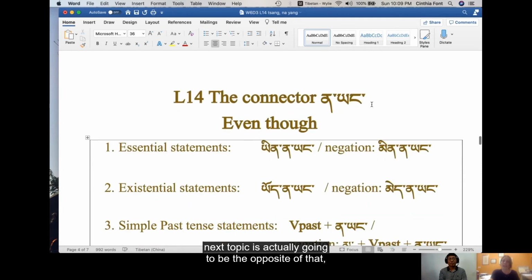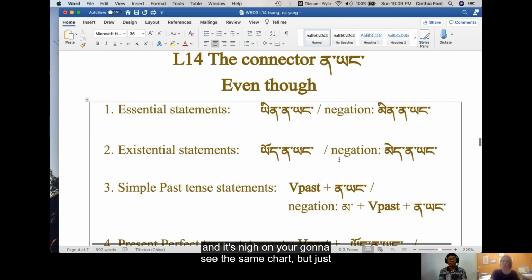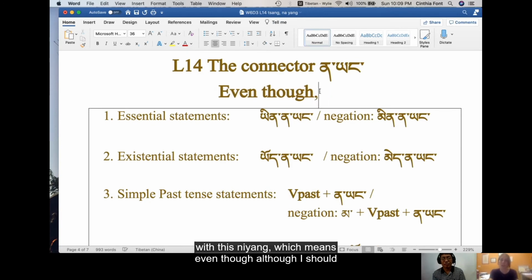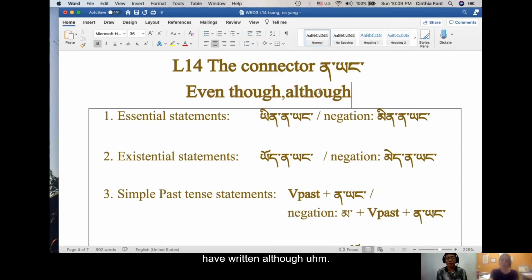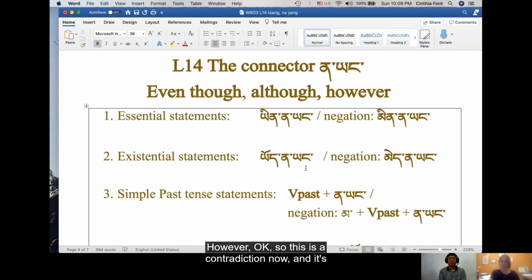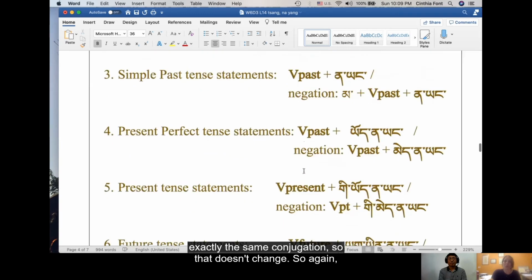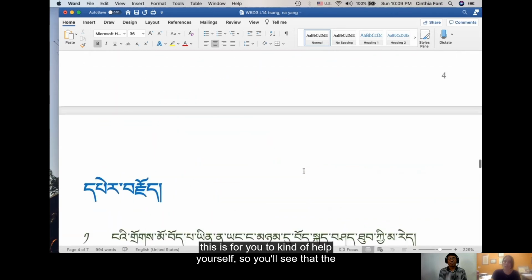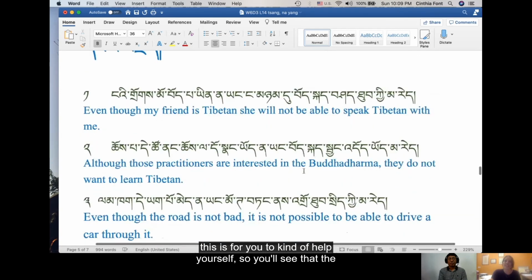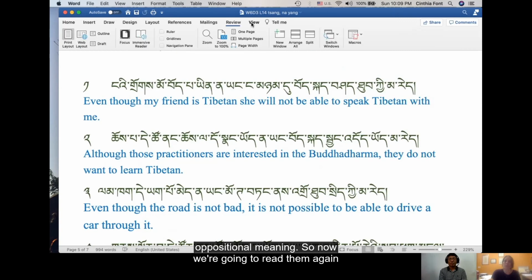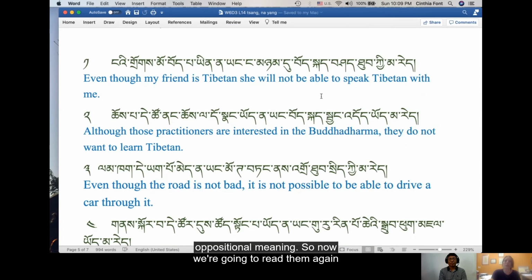And it's nayang. You're going to see the same chart, but just with this nayang, which means even though, although, however. Okay, so this is a contradiction now. And it's exactly the same conjugation, so that doesn't change. So again, this is for you to kind of help yourself. So you'll see that the sentences are also almost the same, but reflecting the oppositional meaning. So now we're going to read them again for you.